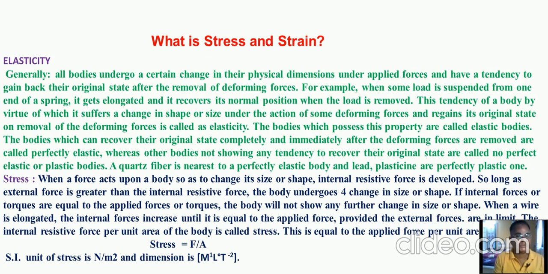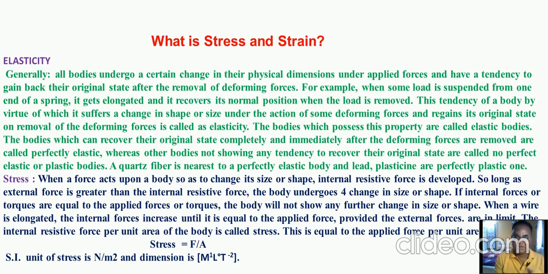When we take keen observations, related to the concept of elasticity or elastic body, when we apply a deforming force on a body, every body in nature tries to regain its original shape and size after the removal of that deforming force. But some bodies cannot regain their original shape and size after the removal of the deforming force.